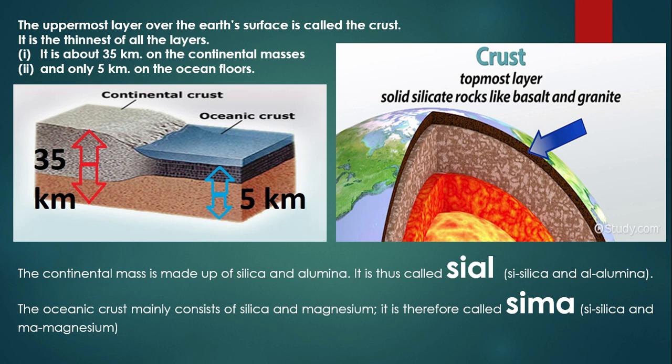Same way, the oceanic crust is also made up of two minerals, silica and magnesium. Si for silica, Ma for magnesium. In short, we call it Sima. So continental mass is made up of Sial and oceanic crust is made up of Sima. So this is the first layer of our earth.